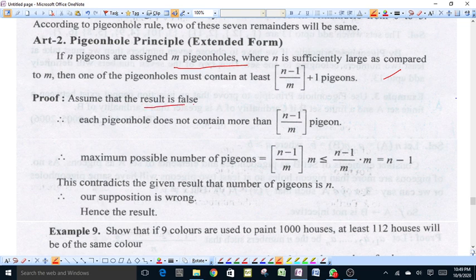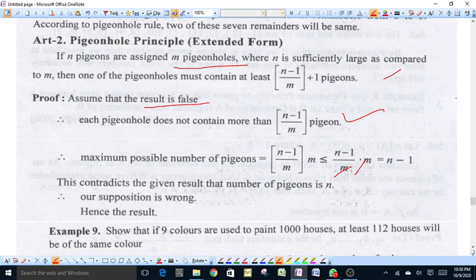Suppose that this result is false. Therefore, each pigeonhole does not contain more than floor of (n minus 1) upon m pigeons. Therefore, the maximum possible number of pigeons is less than or equal to (n minus 1) upon m into m. This m cancels out, and we get n minus 1.